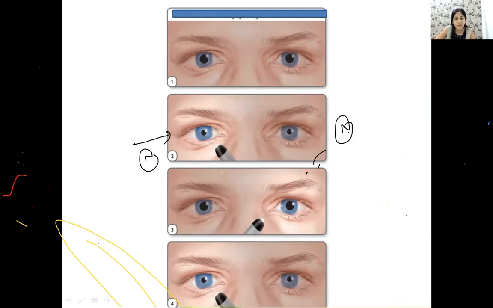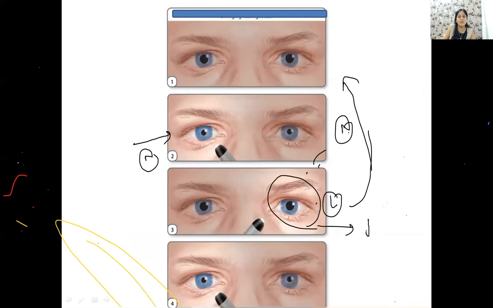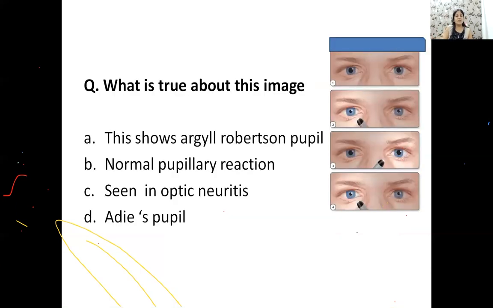Now, when I quickly shift the torch from the right to the left side, what do you see? There is a dilatation of the pupil to the same size as it was earlier. So which side is affected? You have a problem at the left side. So this is suggestive of left optic nerve problem. Yes or no? Ideally, your pupil should remain constricted when your torch is shifted to either side. All right. So this is definitely not the normal pupillary reactions. It is a problem of the left optic nerve. So you can suspect a optic neuritis of the left side.